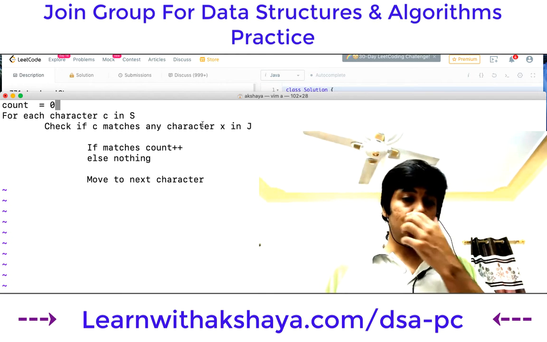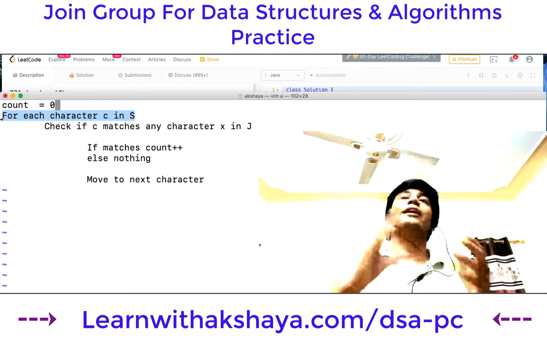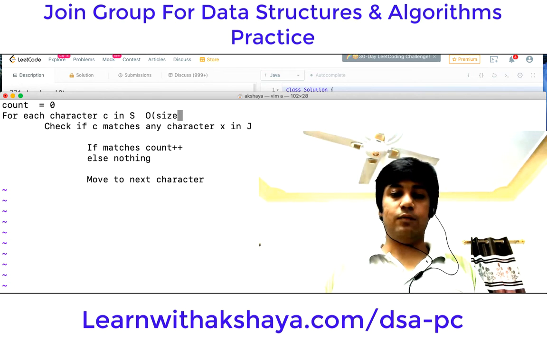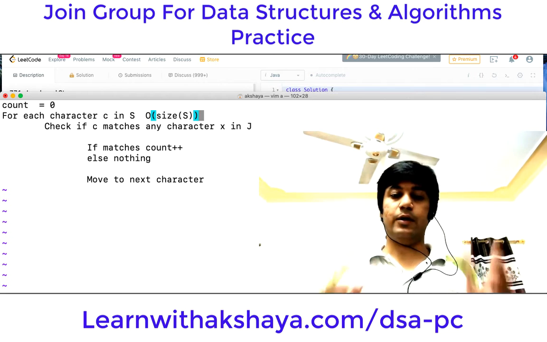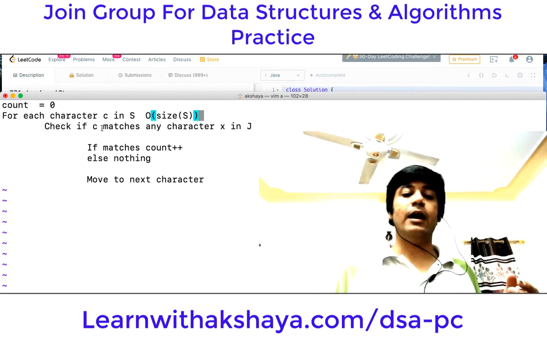Okay, so for each character C in S, this loop is going to run for all the characters in S. So let's say the number of characters in S is n. So the order of this would be the size of S, whatever the number of characters in S. And then we have to match.